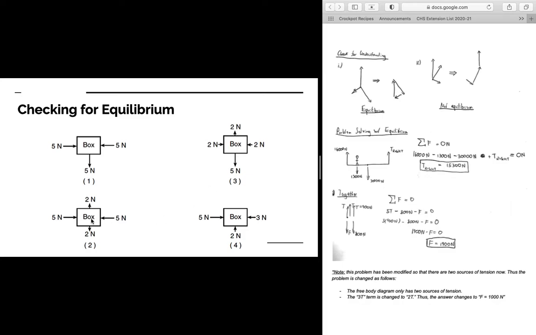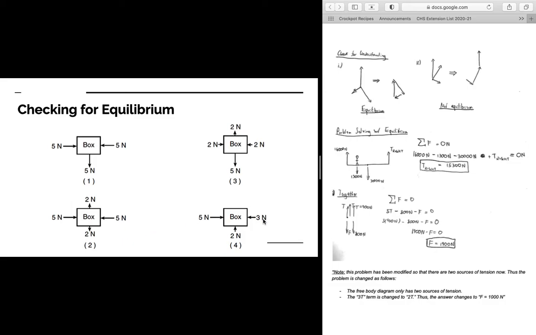In case number 2, right here, we have 2 newtons of force acting up and 2 newtons of force acting downwards. And then we have 5 newtons of force acting to the left and 5 newtons of force acting to the right. So in the vertical direction, our forces balance each other out: minus 2 newtons, positive 2 newtons. And in the horizontal direction, our forces balance each other out: minus 5 newtons, positive 5 newtons. So the overall net force in our box is 0 newtons.